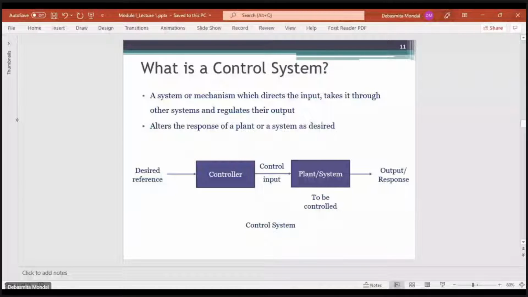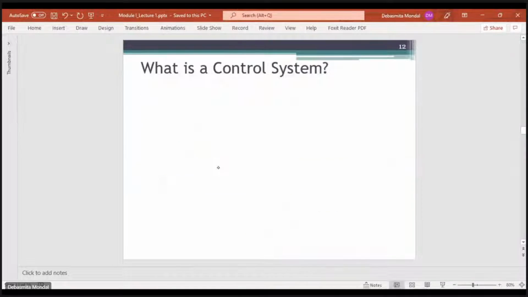So this is an open loop kind of system, because the signal flow is only in one direction. So here you see that there are two components. One is the controller and another one is the plant or the system.